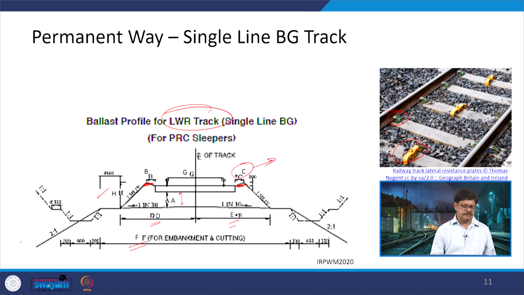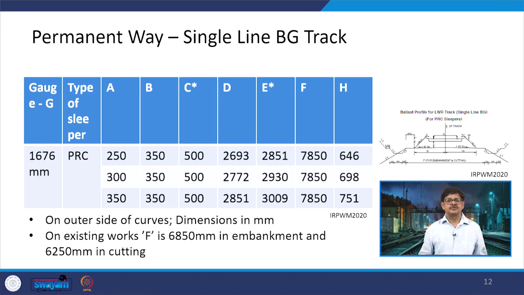Now, here two other things are being shown. On this side we have embankment, whereas on this side we have a cut section. If it is a cut section, so 1:1 slope, then we have a straight portion, and again 1:1 slope, then the ditch is there, again 1:1, and that is how it gets connected. So, the various values have been defined here for all those A, B, up to H, and this is for broad gauge with PRC, means this is a concrete sleeper which we are talking about here, and there can be 3 values again of the cushion, that is 250, 300 and 350.